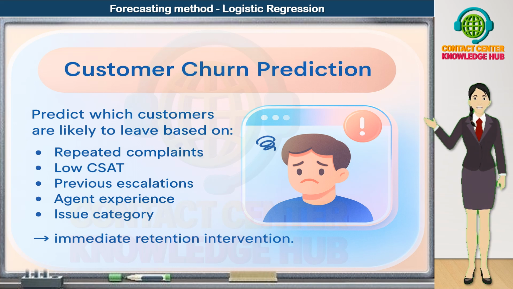This immediately triggers a retention intervention, such as proactive outreach from a special care team, a personalized apology and resolution for their issues, or a targeted offer or service fix to restore confidence. In this way, logistic regression acts like a churn radar for the contact center. It helps us spot who is likely to leave early, so we can step in, fix the experience, and keep the customer before it's too late.